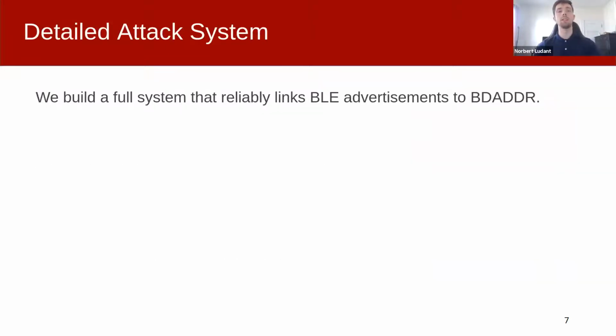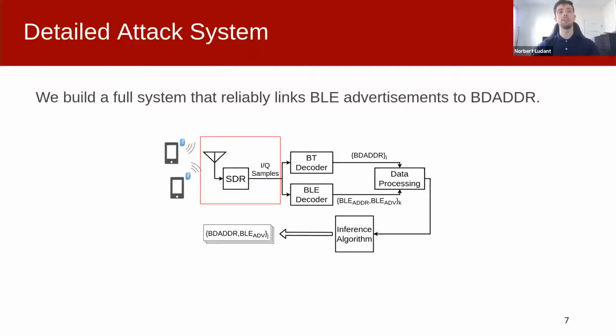To solve all the challenges encountered from RF sampling to linking, we carefully design a full attack system that tackles all the challenges with different blocks. First, our system receives the radio frequency IQ samples through a low-cost software-defined radio, for instance, a USRP B210, and decodes the samples to simultaneously extract information of both BTC and BLE transmissions. For Bluetooth Classic, this includes the global Bluetooth address and the timestamp of each packet received. For BLE, the information includes the BLE advertisement itself and the timestamps.